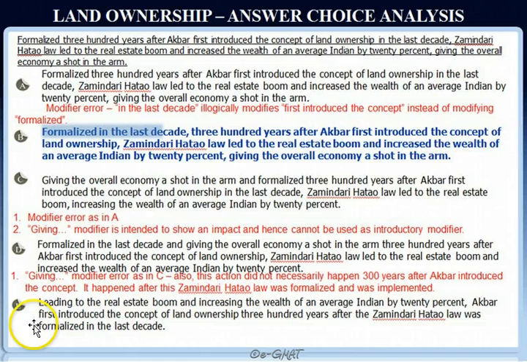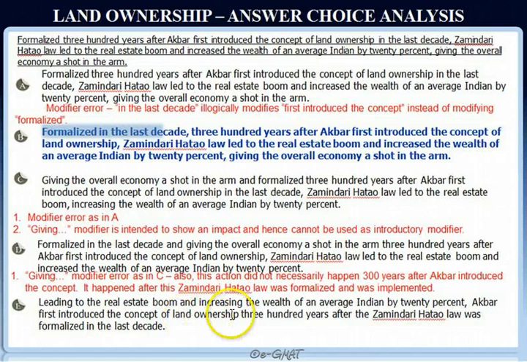Let's review our last choice, choice E, leading to the real estate boom and increasing the wealth of an average Indian by 20%. Okay, so again, these two things are actually the effects of the Zamindari Hatao law. So those two things cannot become the introductory modifier. So these two things are not correct.